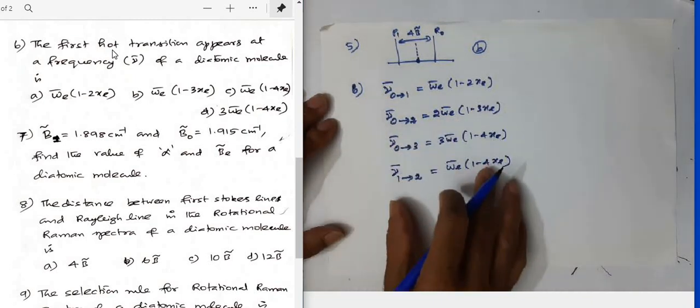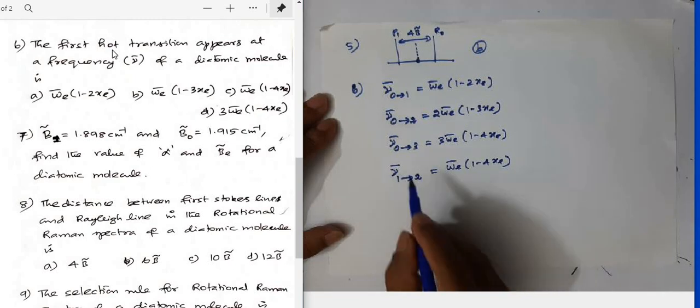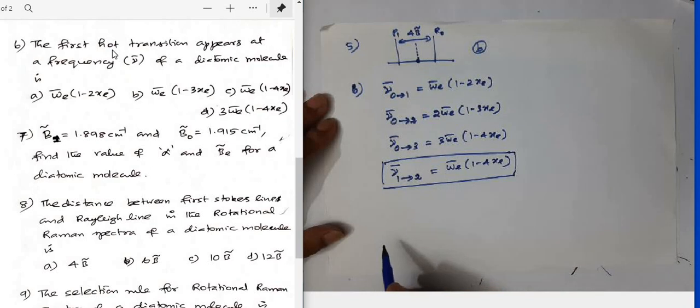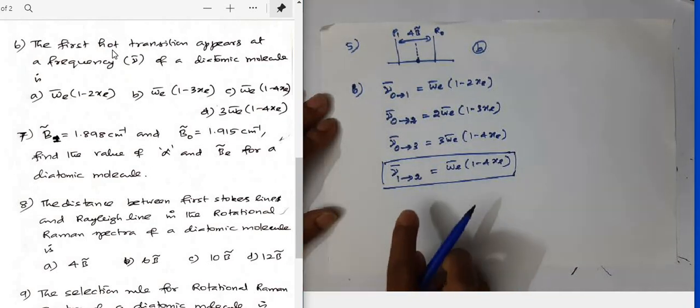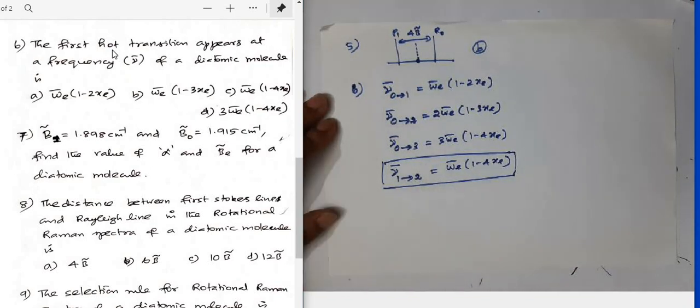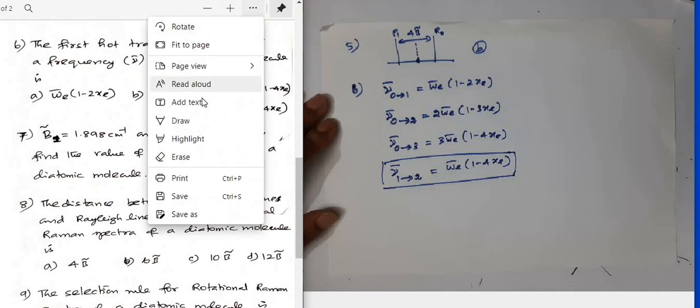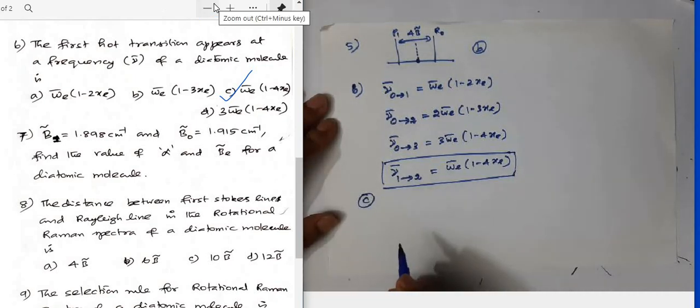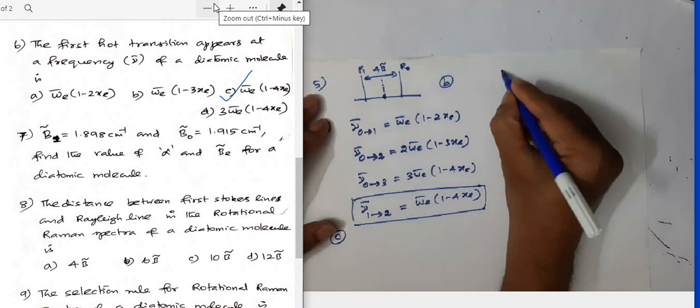These derivations we have already discussed, so I am giving you the formula directly. This is the frequency for the first hot transition. So the first hot transition appears at a frequency of omega E bar into 1 minus 4xe. The correct option for this question is option C, omega E bar into 1 minus 4xe. Then let me go to the next question, question number 7.